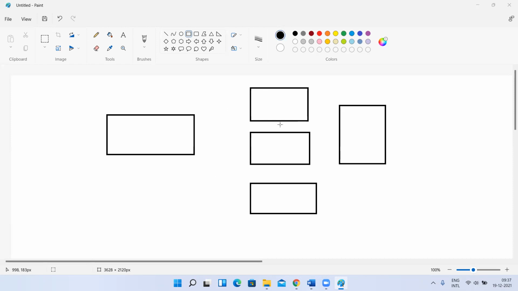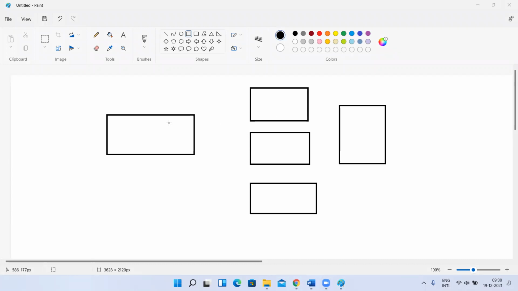Now, one more scenario. I have a Java application which I want to deploy on 3 Tomcats, on these 3 servers. If you want to deploy on a single Tomcat, a single server, we use the Jenkins deploy to container plugin. But at a time, I want to deploy in 3 places. The deploy to container plugin will not work here. Then how? Here, Ansible will come into the picture.